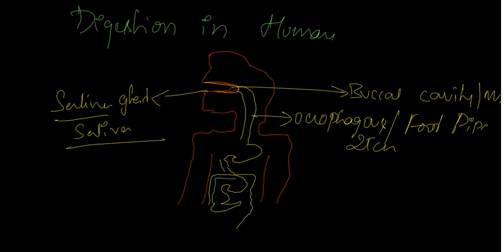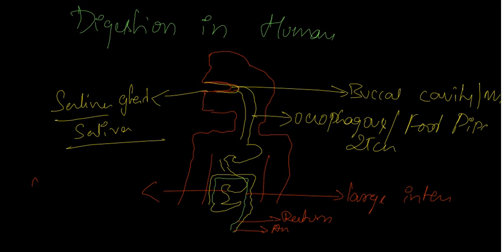This one is the large intestine, which ends with the anus. This one we call the anus, through the rectum. So this one is the large intestine, and this one is the small intestine.